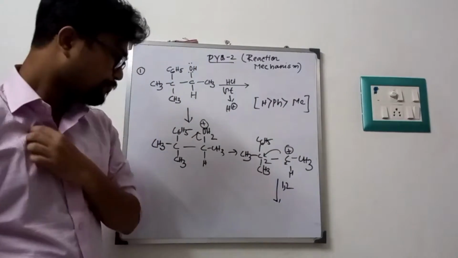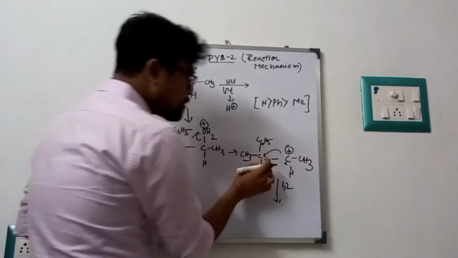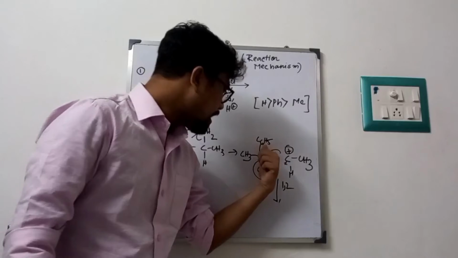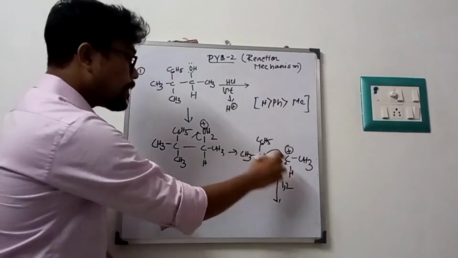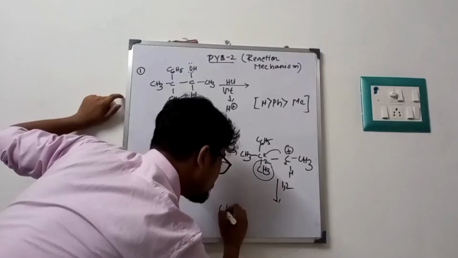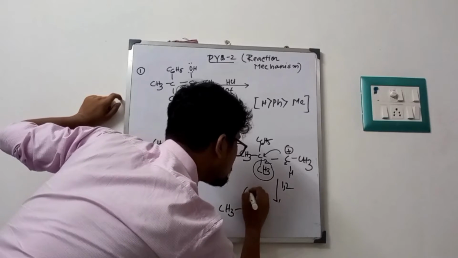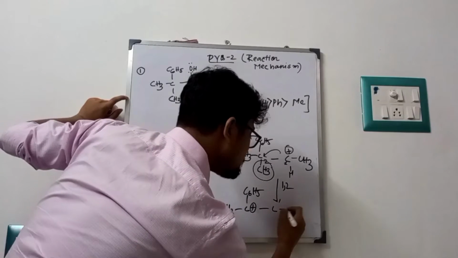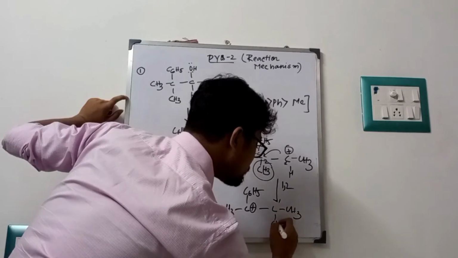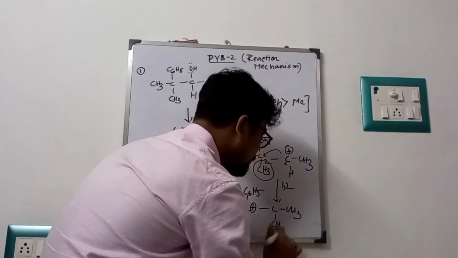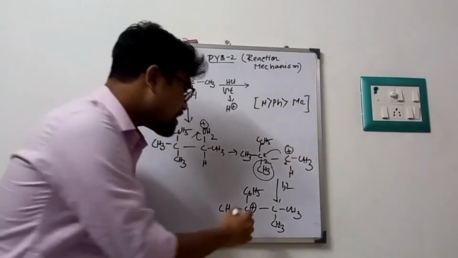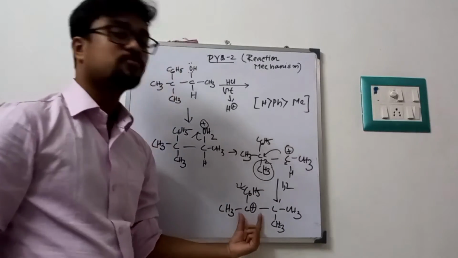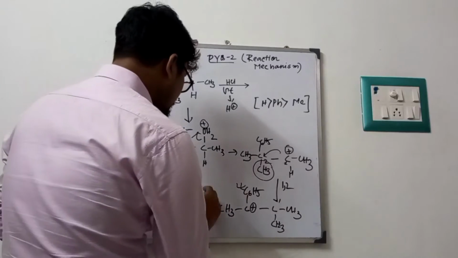But in this case, what happened? CH3 will migrate. Now the question: why will CH3 migrate when C6H5 is present? Because if CH3 migrates, first look very carefully, the carbocation forms in this position, with this CH3 and this CH3. Now we know the stability of carbocation. This carbocation is a benzylic carbocation. This is a benzene group, a phenyl group. The benzyl carbocation is too much stable. Fine. So next part, what happened?